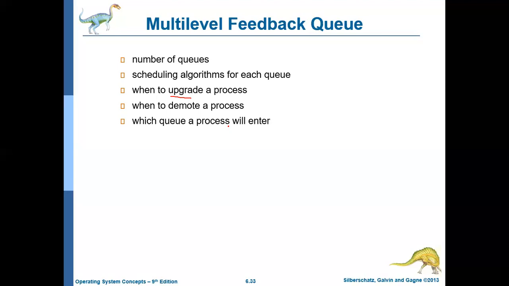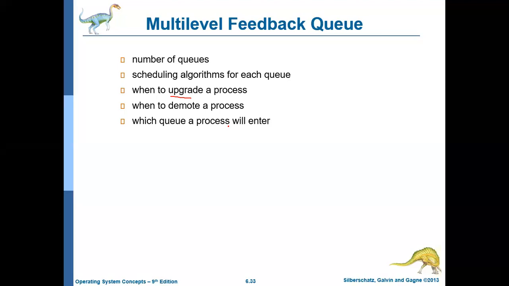So this is the objective of this multi-level feedback queue algorithm, and we have discussed how it works with an example. The jobs in the lower priority will be executed only if there are no jobs in the higher priority queue. And while executing a job in the lower priority queue, if a job or process arrives at the higher priority queue, then the job currently being executed will be preempted. Okay.